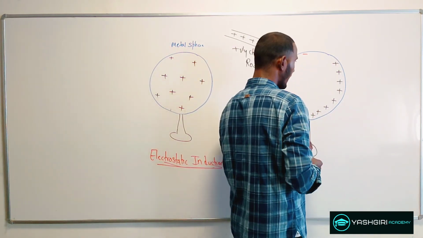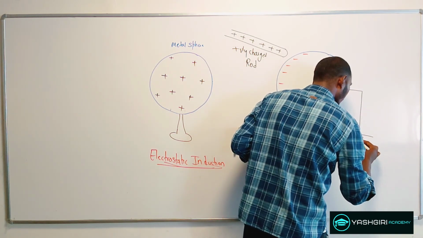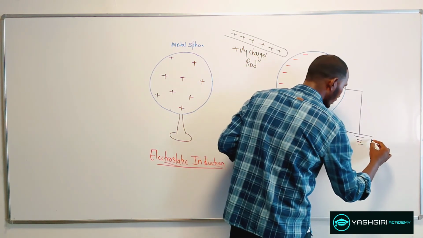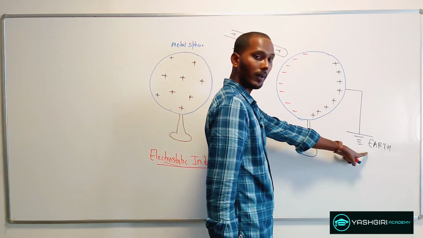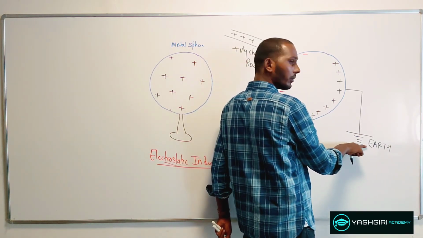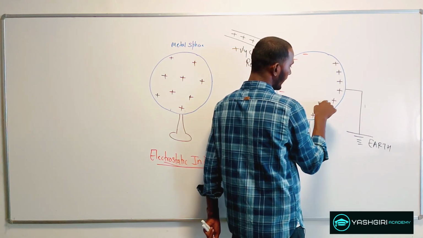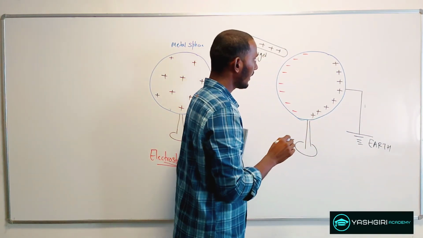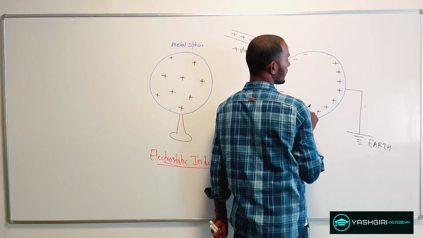What I do is connect a conducting wire to this side, and connect it to the ground. When I connect this side to the ground, the negative charges from the earth will come onto this side of the metal sphere, and they will neutralize these positive charges.